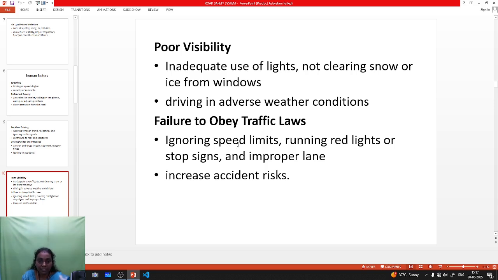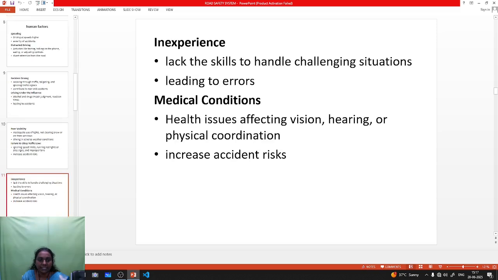This type of not obeying the laws leads to accidents. Then running red lights, not obeying stop signs, and improper lane use. Overtaking on a single lane where overtaking is not permitted also increases the accident risk.